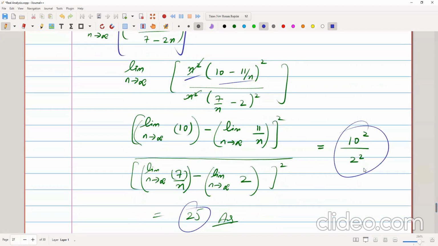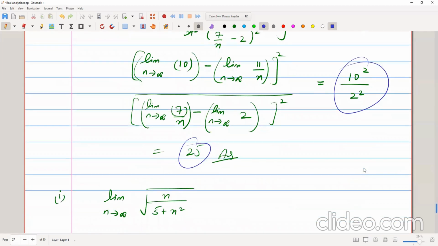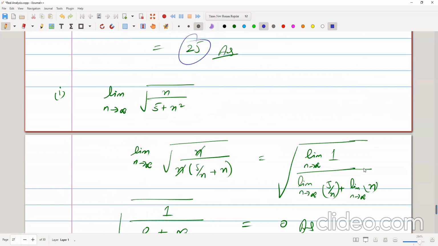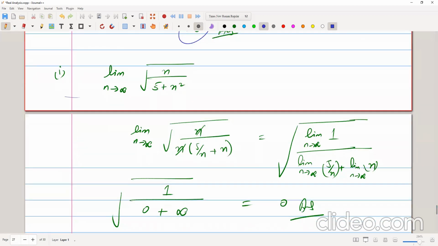You can look at the steps and practice in your copies, it's important. And similarly here we did the same thing. This is the question, the limit goes inside the root, operates, and the limit is applied individually. We get the result, that is 0.